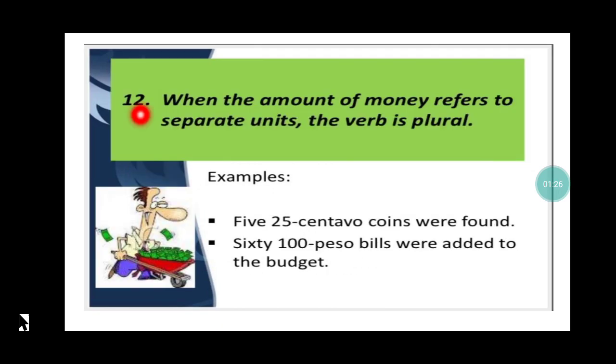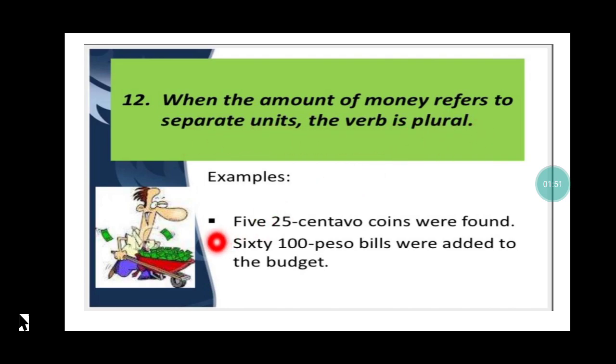Rule number 12. When the amount of money refers to separate units, the verb is plural. Now just now we referred to a rule which said that anything related to time and money and distance and weight is always going to be singular, although the words may appear to be plural. But again, this rule says when the amount of money refers to separate units, the verb is plural.